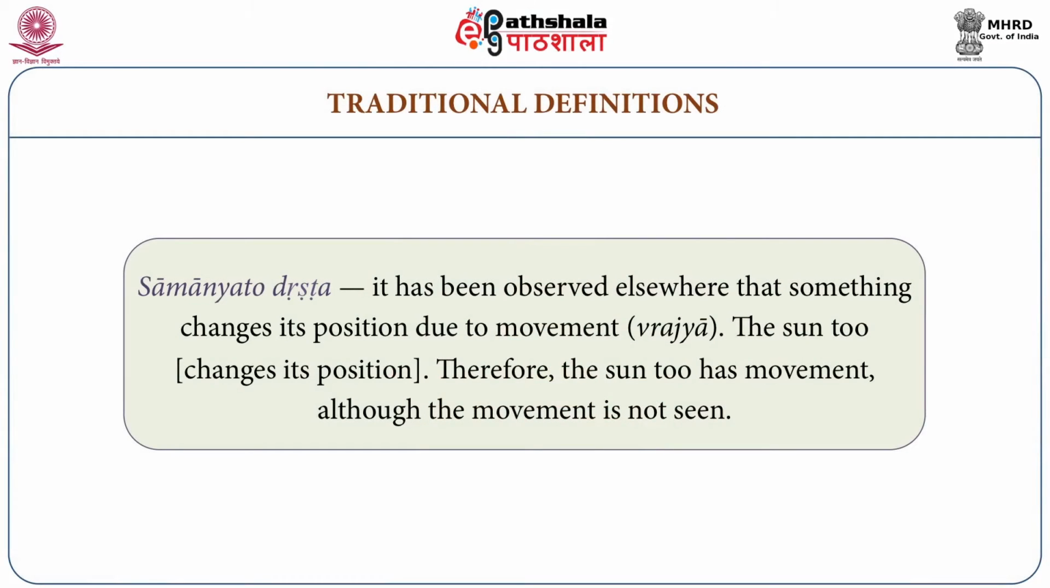The third type of anuman is samanyato drsta. It has been observed elsewhere that something changes its position due to movement. The sun too changes its position, therefore the sun too has movement, although the movement is not seen. So samanyato drsta is the general principle. In the present example we have seen that the sun has movement although the movement is not seen, because anything which changes its position has movement.